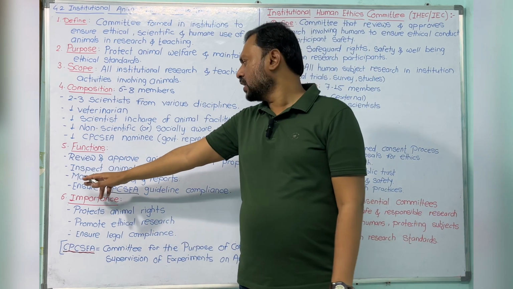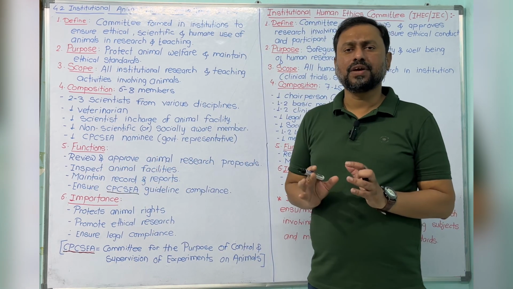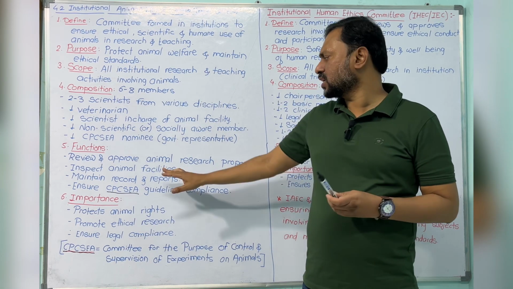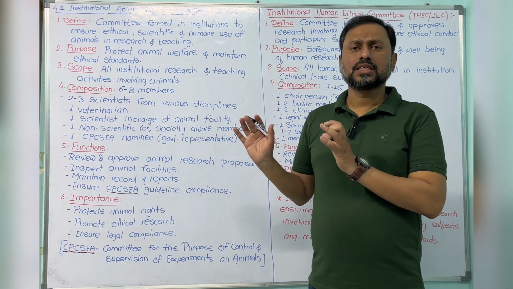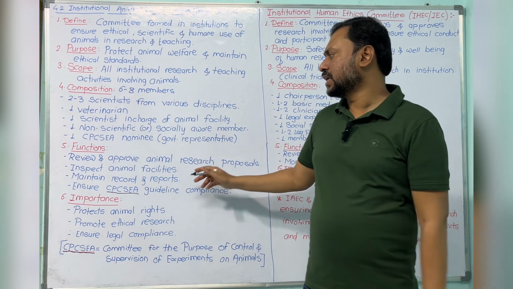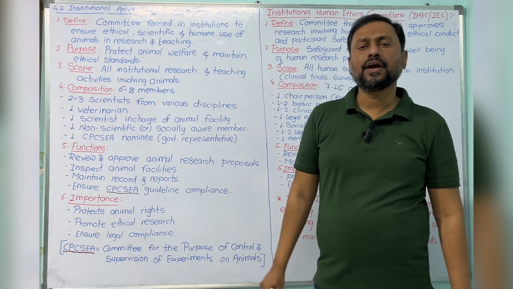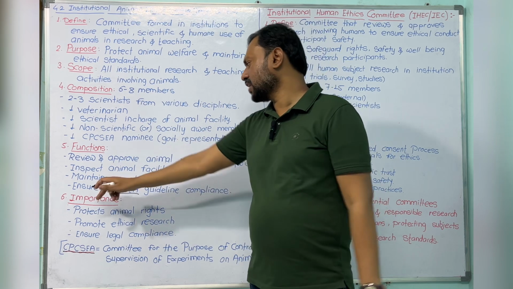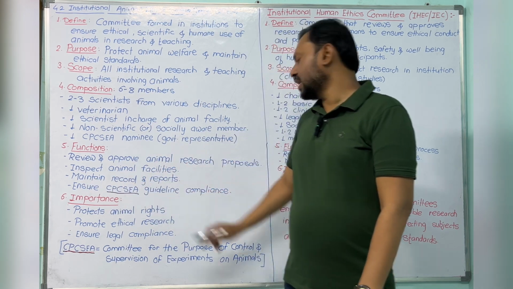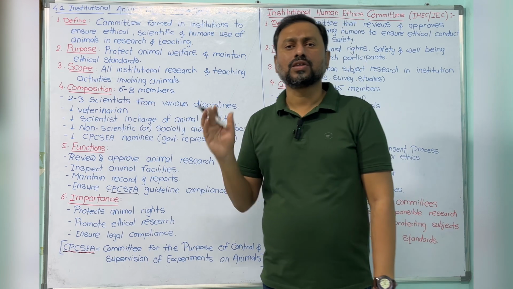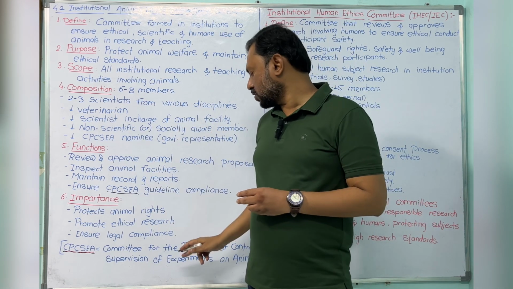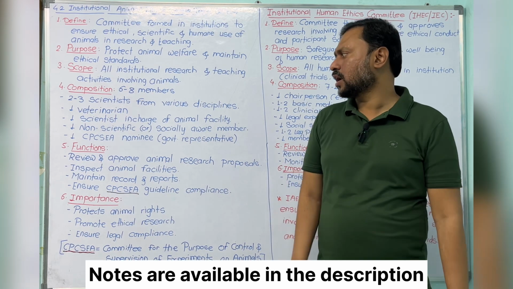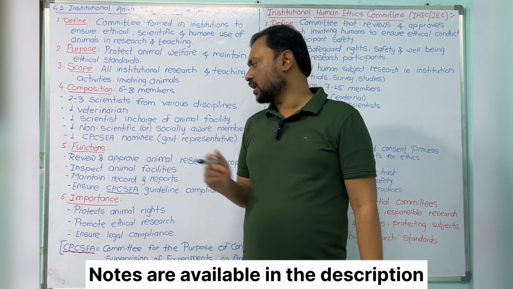Another function is to inspect the animal facilities. This committee inspects the animal house, the water facility and the cages, and how the researcher and the institution are maintaining them. Next is to maintain records and reports. This committee maintains all the records for reporting purposes. Next is to ensure CPCSEA guidelines compliance, whether the researcher or institution is following the government guidelines or not. These are the functions of this animal ethics committee.